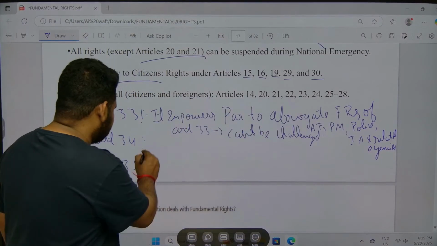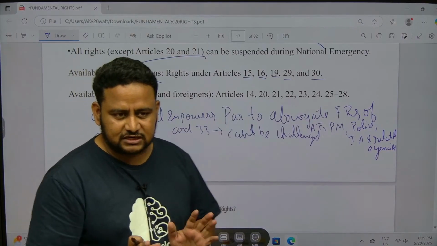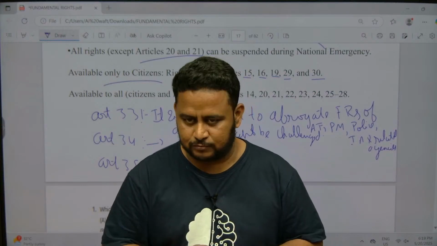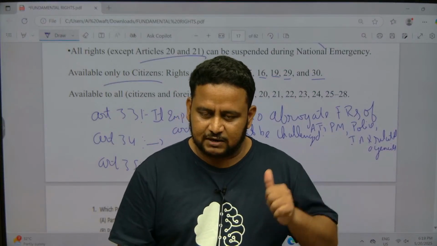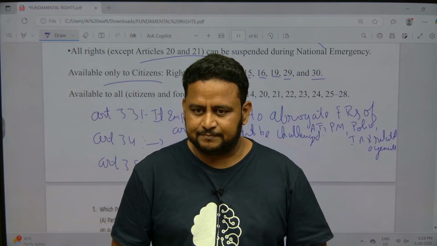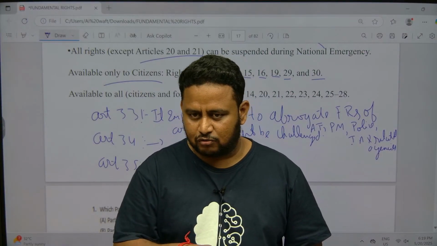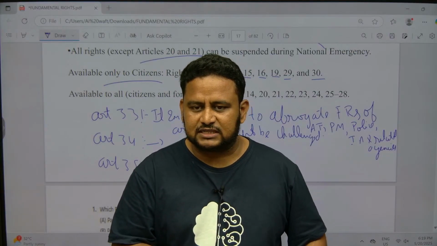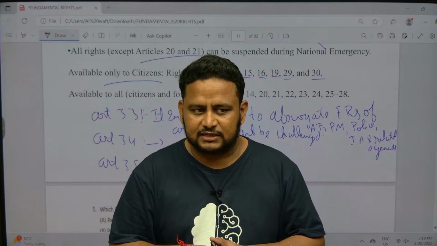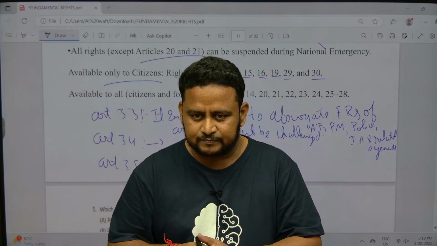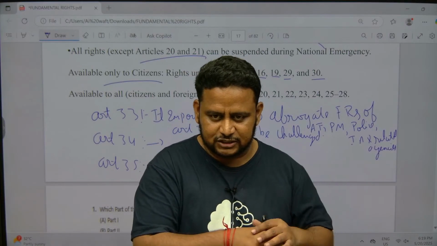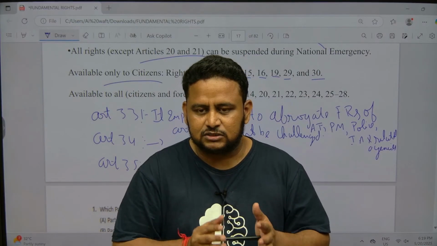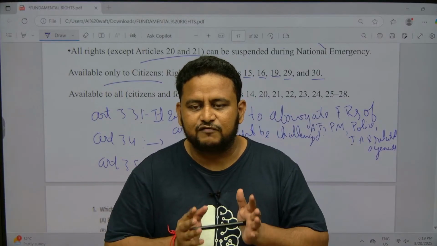Now what about 34? Before going to 34, I have to tell something called martial law. Martial law means in any place if there is military rule. Suppose in Manipur there was a lot of violence. That time the military took over. Even now violence is there. Military took over. What they will do is they will make the rules. They will ensure that there is no violence, and instead of the normal administration or the MPs or MLAs making law, they will set the rules and regulations to ensure that there is no violence. That is the meaning of martial law.